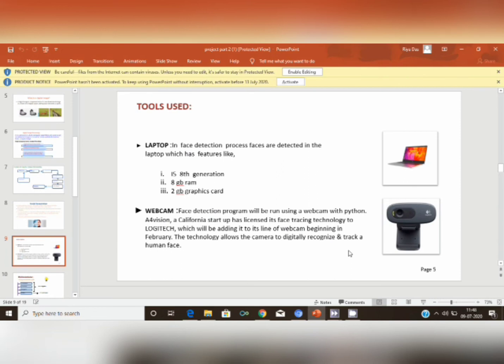A4 Vision originally started out looking to build facial recognition technology for high-end security. That's all. Thank you. The rest of the part will be discussed by my friend Devashish Chatterjee.